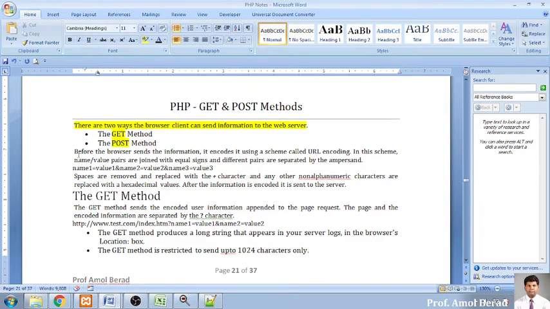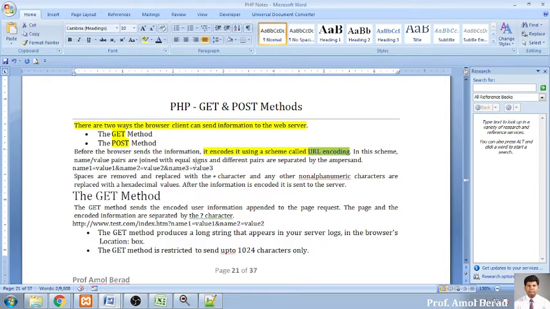Before the browser sends the information, it encodes whatever operations are done by the browser. You have to keep in mind that the browser will encode it using a scheme called URL encoding. This is an MCQ question: what exactly does the browser do when it is moving toward the GET and POST method? Here it is doing encoding, nothing but the encoding scheme, which we call URL encoding.